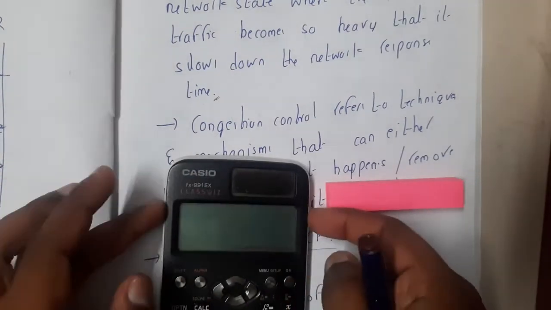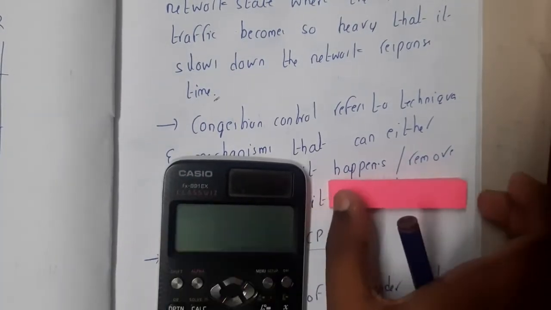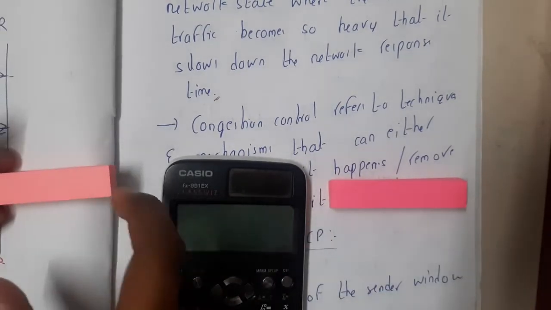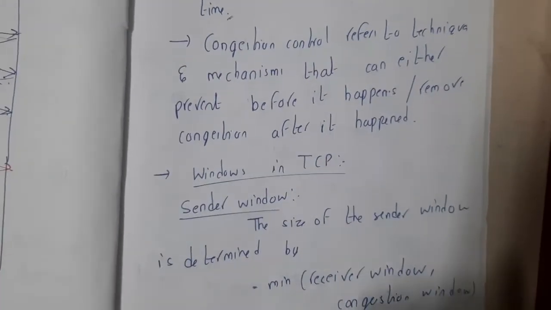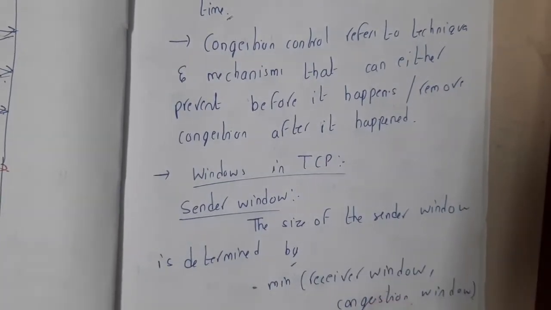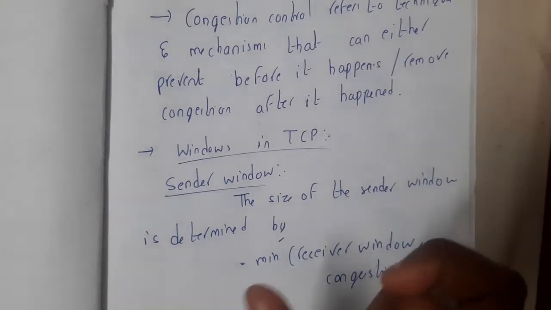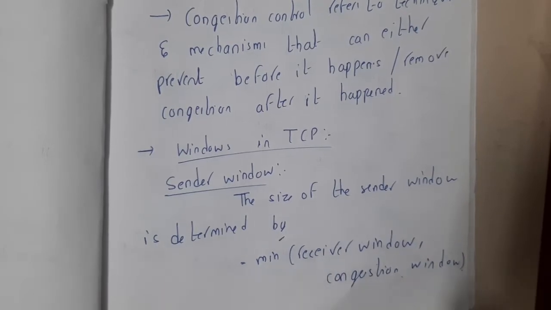Among the congestion window of the network and the receiver window, whichever is minimum, that size the sender should fix. So the size of the sender window is determined by the minimum of the receiver window and the congestion window, because only that much data can be sent. That is why we always take the minimum of both.